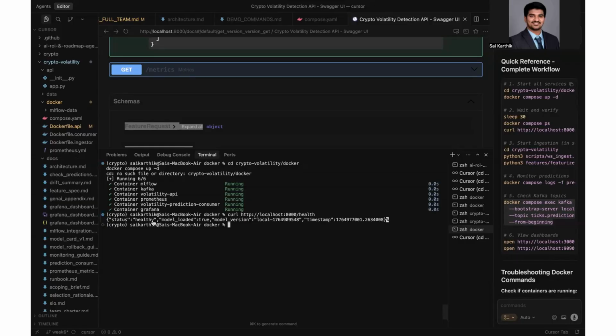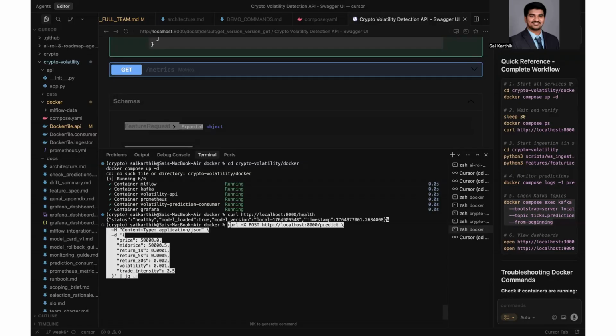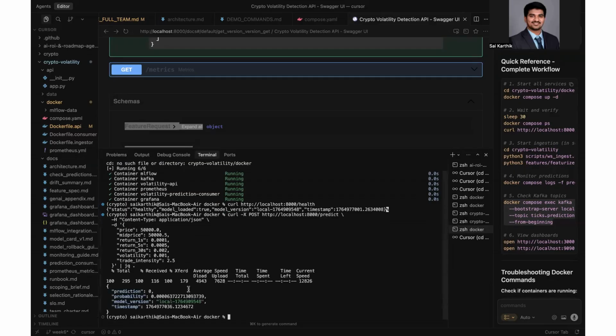The next part of my demo involves explaining the prediction service. Prediction is done either ad hoc through the FastAPI or in real time through the Kafka streaming service. To do the prediction ad hoc through the FastAPI, I would be making a POST request to the prediction endpoint. And here I am making a POST request, and now we have got a result with the prediction